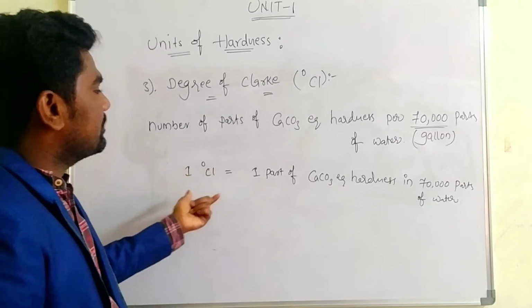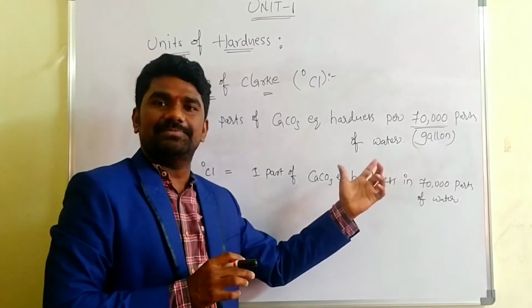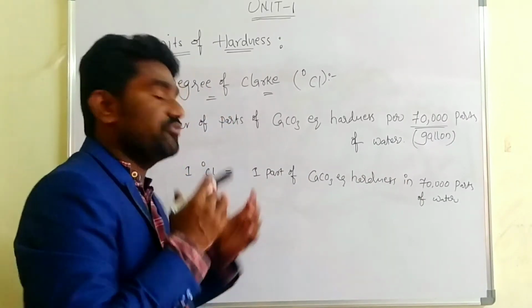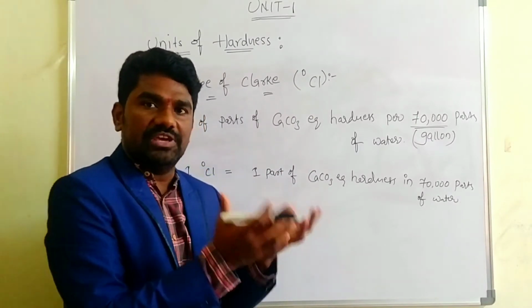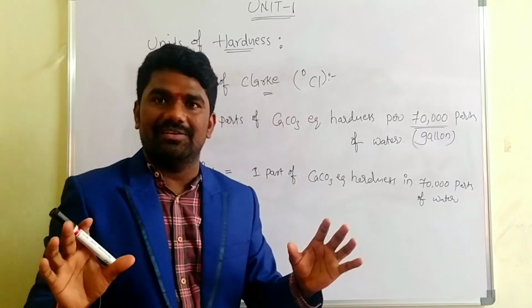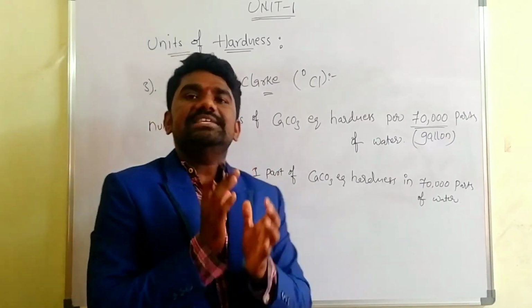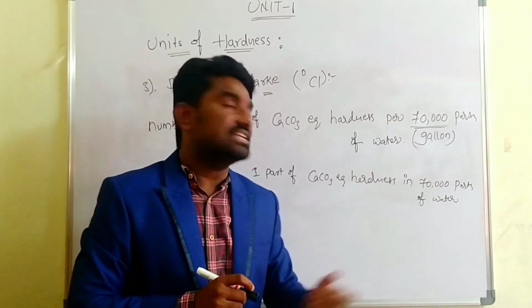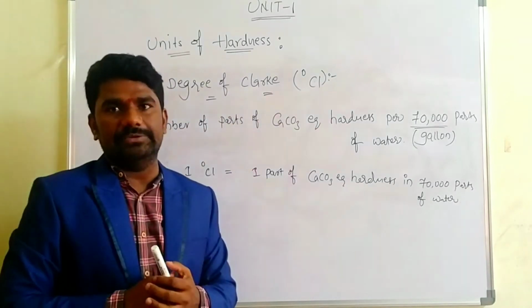1 degree of Clark equals 1 part of the CaCO3 equivalent of hardness present in 70,000 parts of the water. That means if we assume 70,000 parts of the water, then we have 1 part of the CaCO3 equivalent of hardness present in those 70,000 parts of the water. That is the degree of Clark unit.